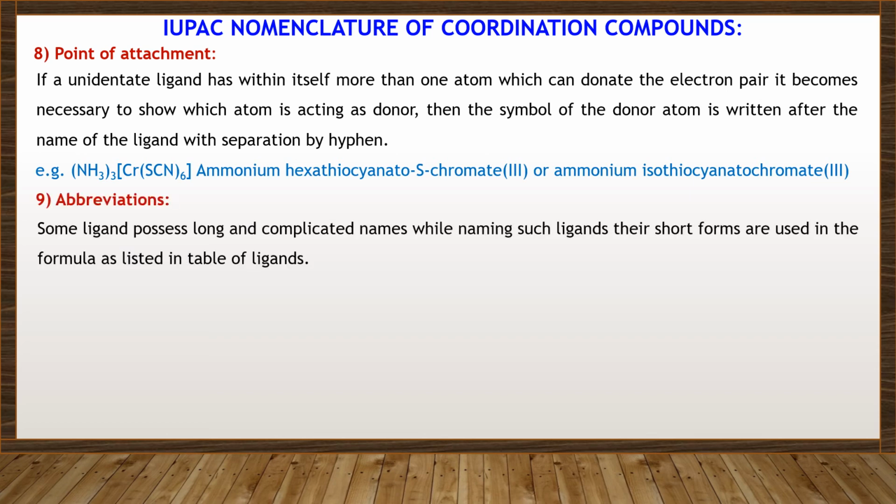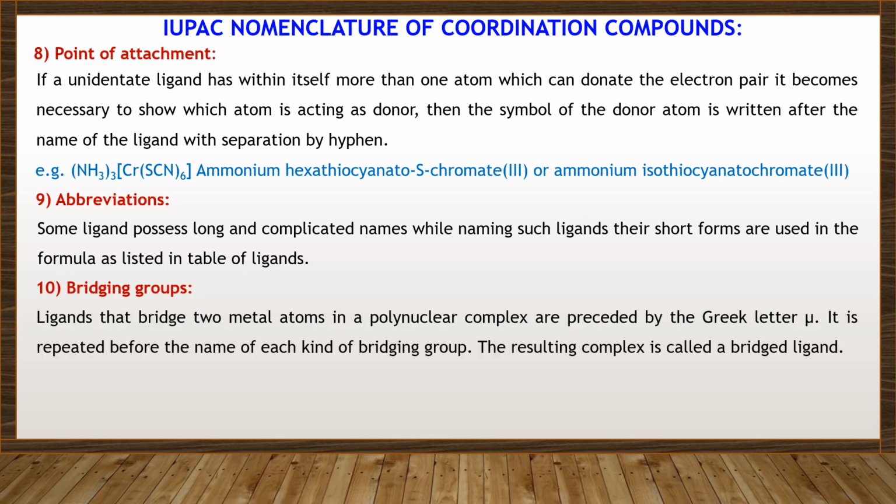Abbreviations: some ligands possess long and complicated names. While naming such ligands, their short name forms are used in the formula as listed in the table of ligands. Bridging groups: the ligands that bridge two metal atoms in a polynuclear complex are preceded by the Greek letter mu. It is repeated before the name of each kind of bridging group. The resulting complex is called a bridged complex.